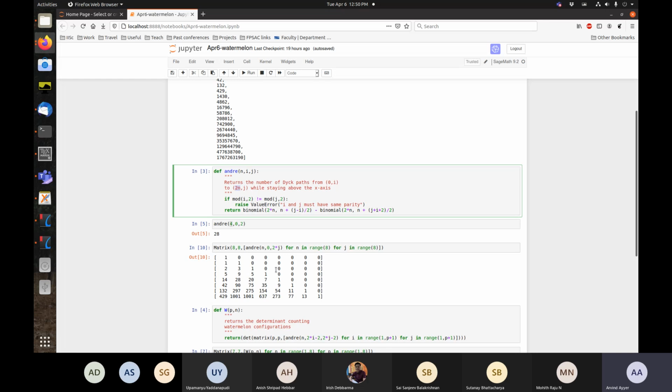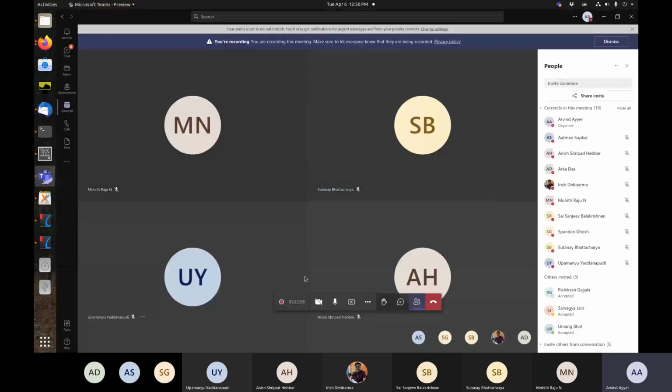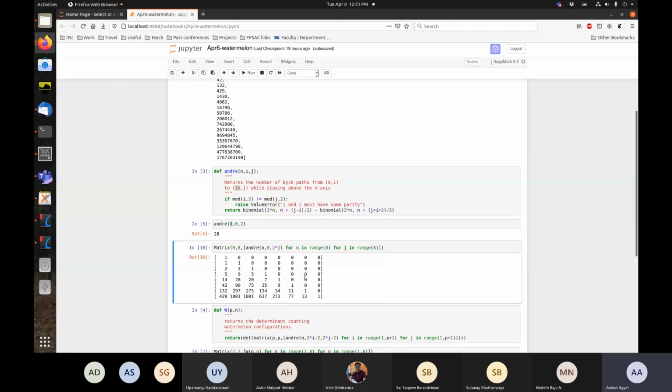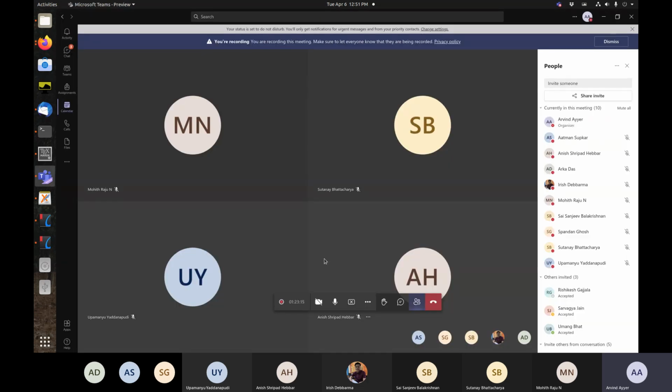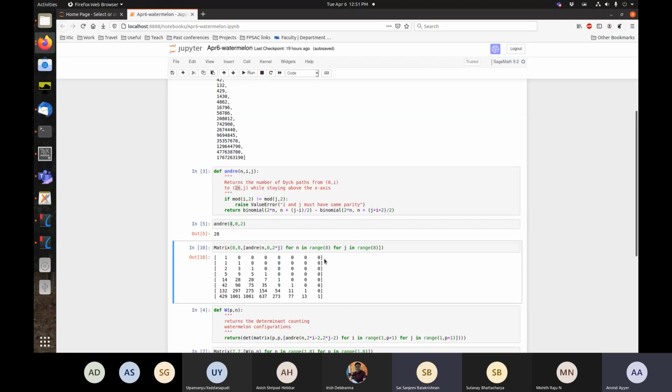Can you see why it is lower triangular? I mean, why are all these zeros? Anybody? So n is the row index and j is the column. You can't go above n comma n. Right, 2n comma 2n, yes. So you can't go too high for any fixed n, and you can't go too low. So that gives this sequence.